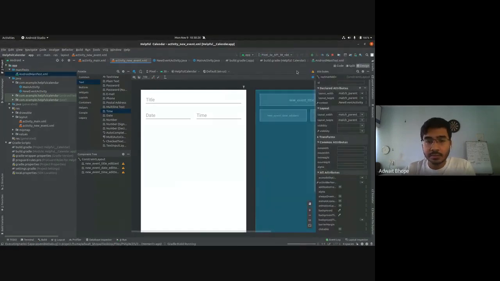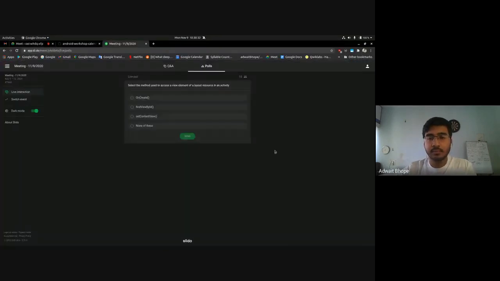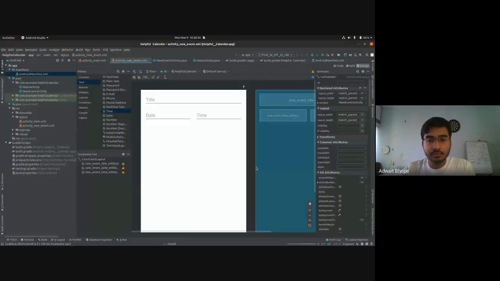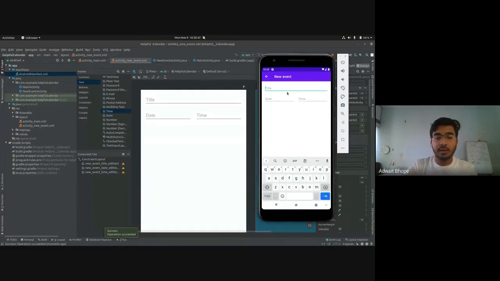Meanwhile, I'll just run this. You can see our UI is now created, and you can type in whatever you want.